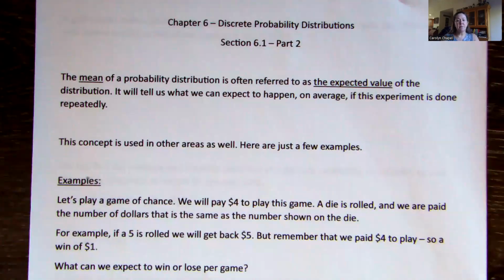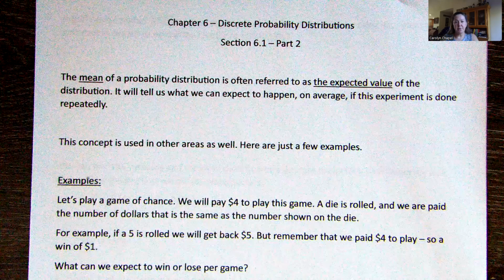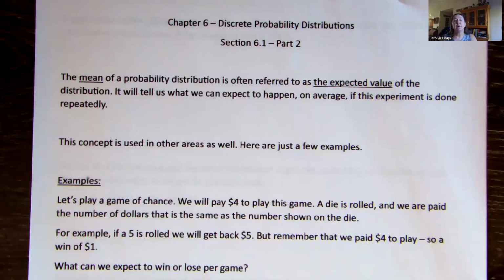And just kind of do some reminders. First of all, this is part 2 of section 6.1, in which we are still looking at our discrete situation, and the mean of a probability distribution is often referred to as the expected value of the distribution. It kind of tells us what we can expect to happen on average. Again, it's an average if this experiment is done repeatedly.